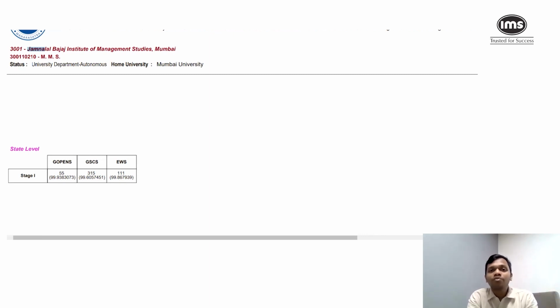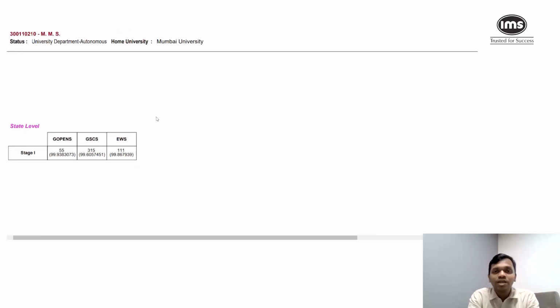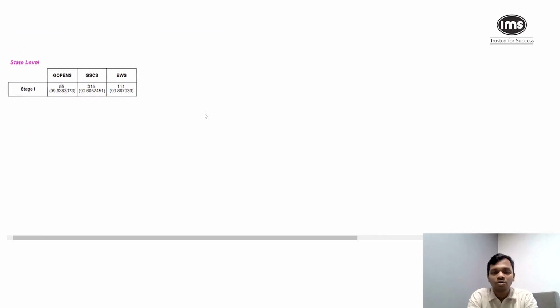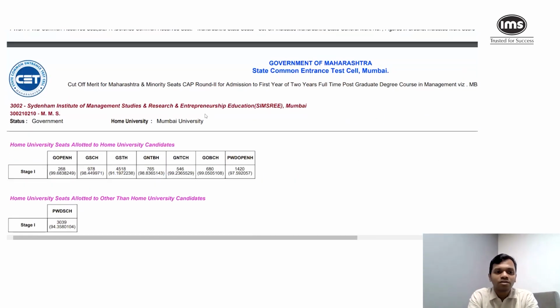If I want to find other categories, the reason those categories are not visible right now is because they closed in the first round itself. So all the seats which were there got filled in the first round. There was nothing left for the second or the third round.